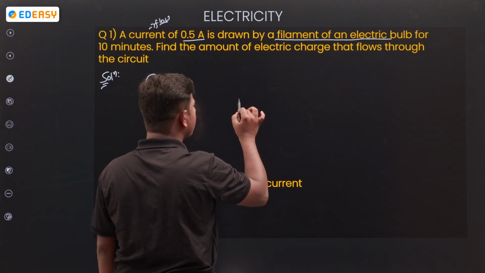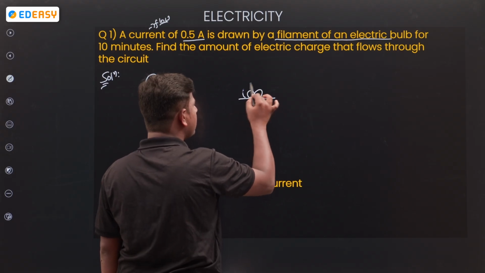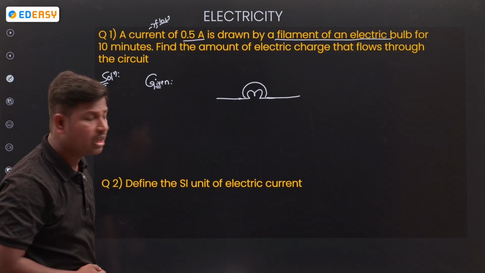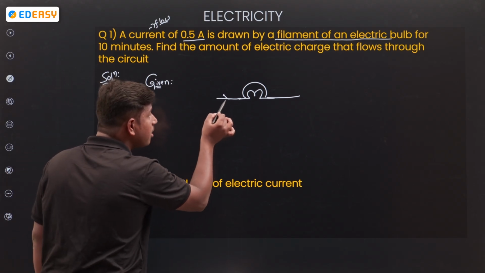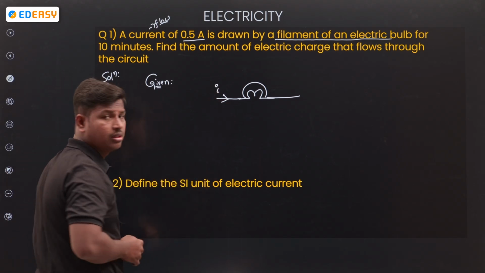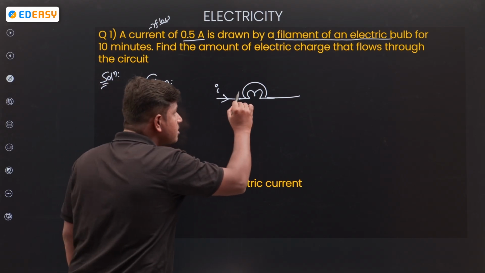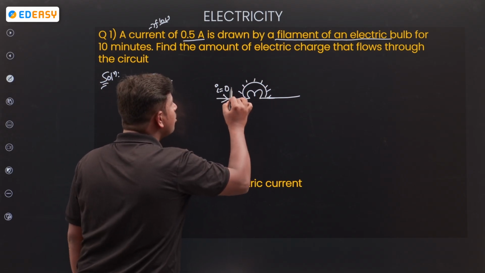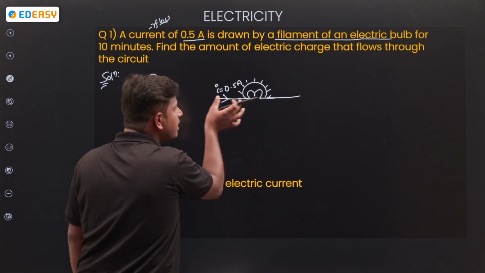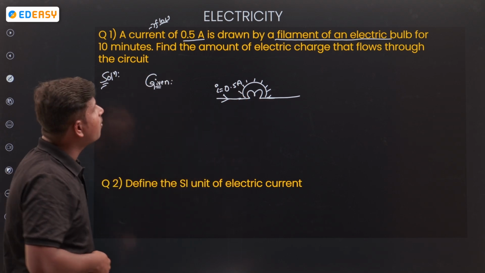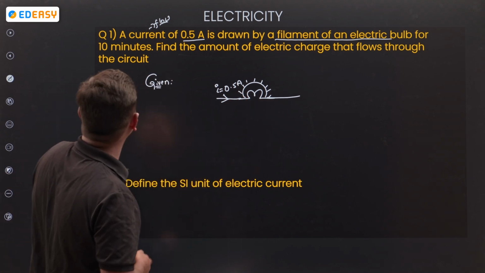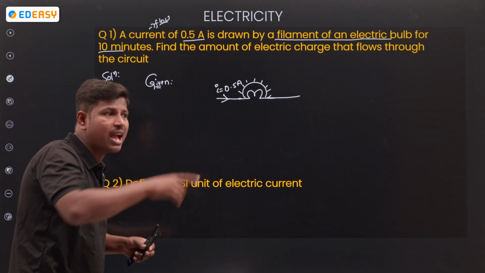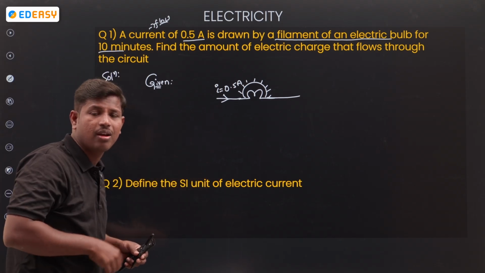So let us take a bulb. Current is passing through the bulb. How much? I is the flow. If current passes, the bulb glows. How much current? 0.5 amperes of current is given to the bulb. What happened next? The bulb is on for 10 minutes. Even in my home, I switch on the bulb for 10 minutes.